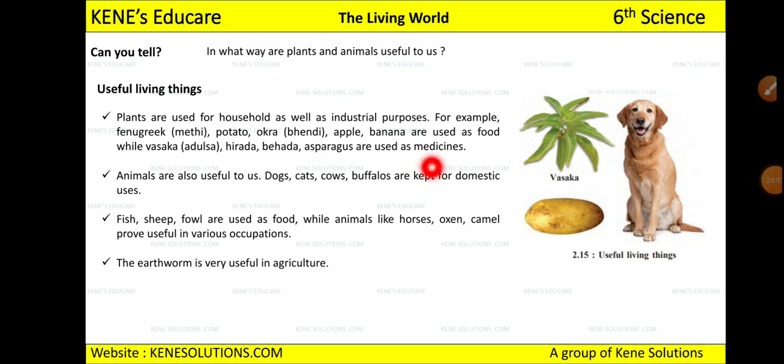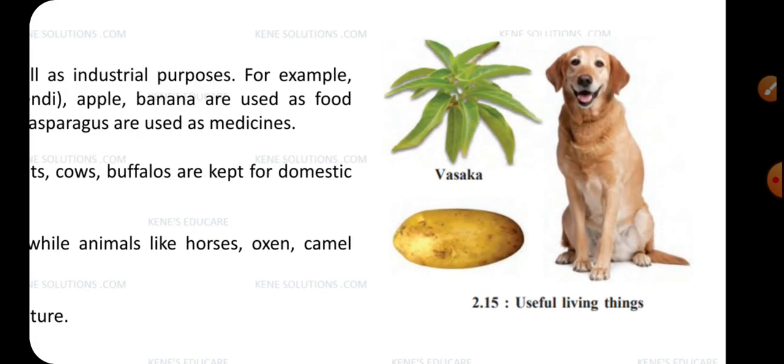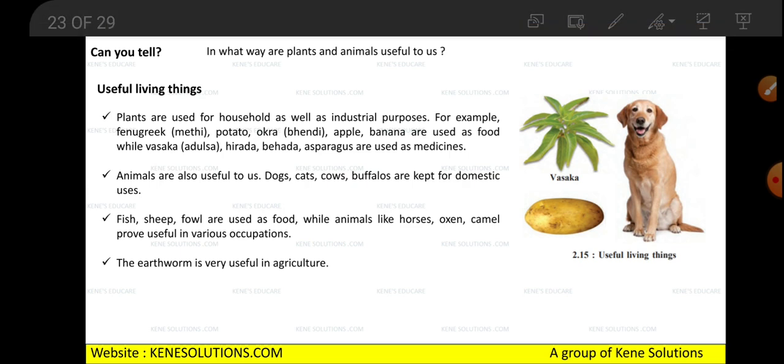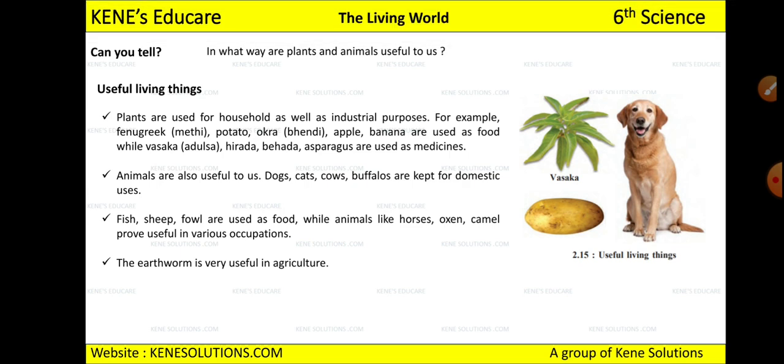Now can you tell in what way plants and animals are useful to us? Some plants have medicinal properties which are important to us, and we eat plants and animals, right? We eat both. Useful living things, plants, are used for household as well as industrial purposes.